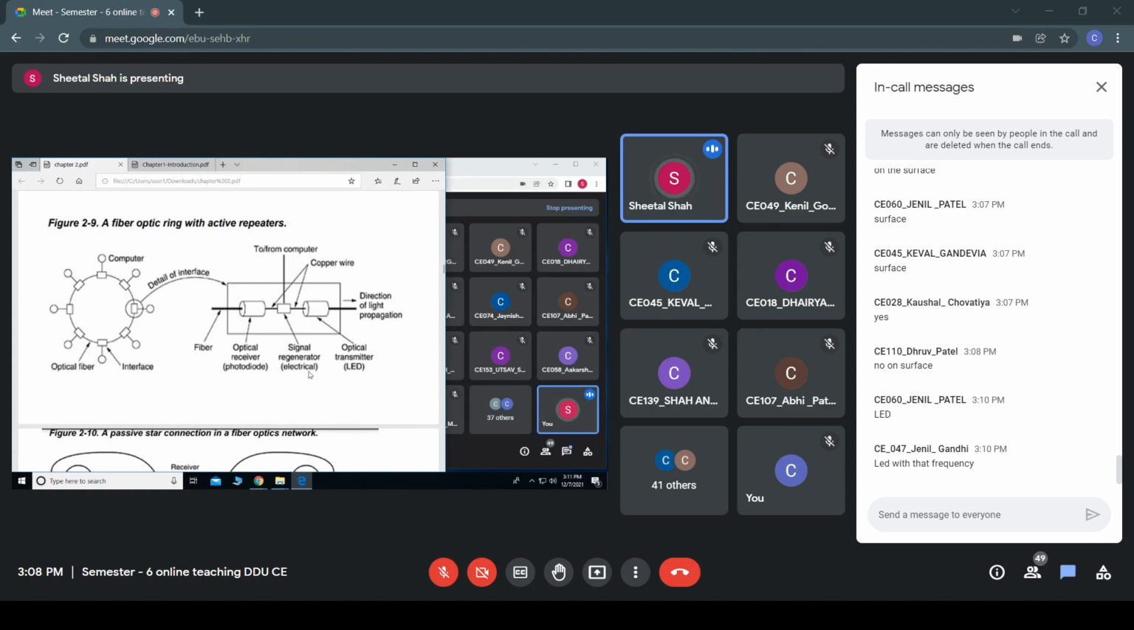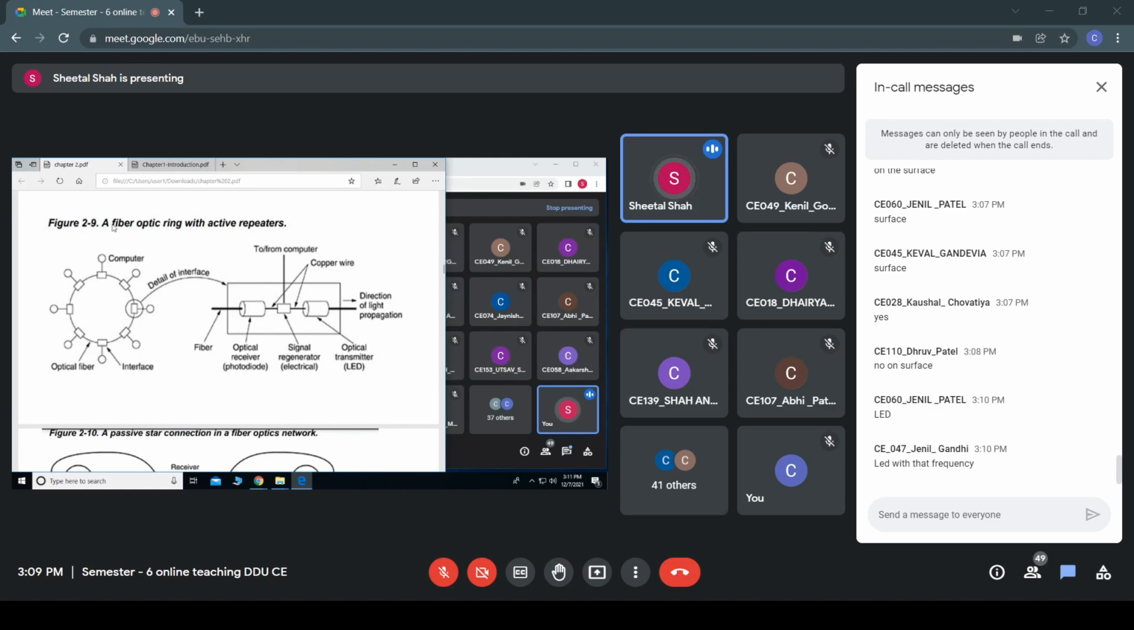Such types of repeaters are known as active repeaters, because we are changing or amplifying the signal. Whereas in case of passive repeaters, it would not do so. It receives, and without any change, it just transmits. That is nothing but the passive repeater. Are you able to follow this?